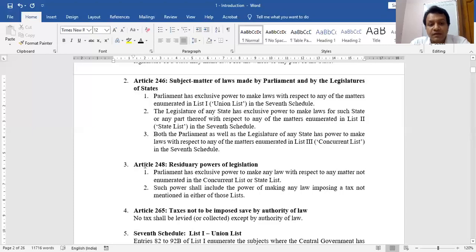Then there was Article 248, residuary power. The Indian Parliament, not the state, the union government, has the power to make laws with respect to any matter not in the Concurrent List or State List. Of course, it is logical. For the State List, only the state government has the power to make laws. For the Concurrent List, Parliament as well as the state, both can frame laws. But any matter which is not listed in the State and Concurrent Lists, only Parliament has the power to make laws.